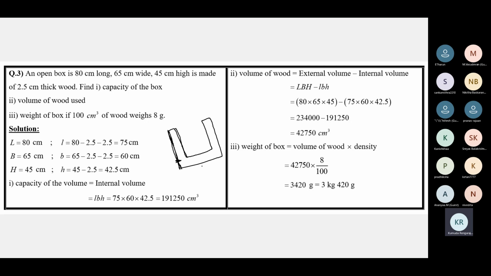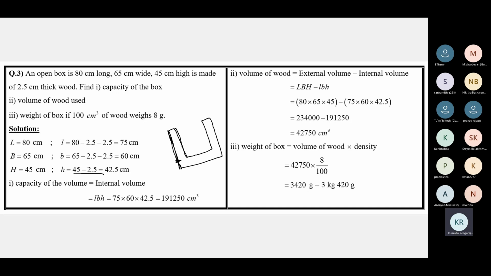If it was a closed box, then you have to subtract the thickness for the length, breadth, and the height 2 times. When it's an open box, in the height you subtract the thickness only once, because there's no lid. If there was a lid, then again the height will be reduced, because in the lid again the thickness of the wood will be 2.5 centimeters. That will still reduce the internal height.